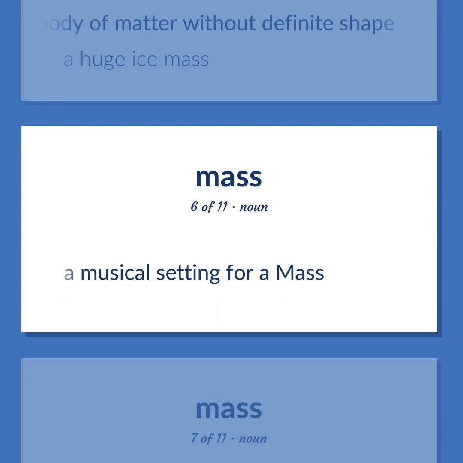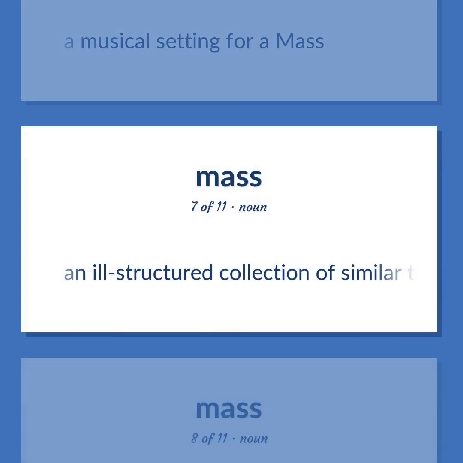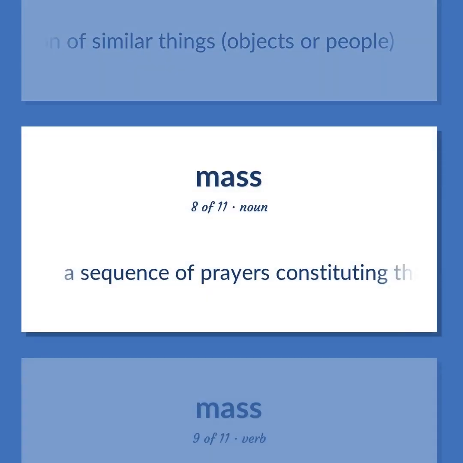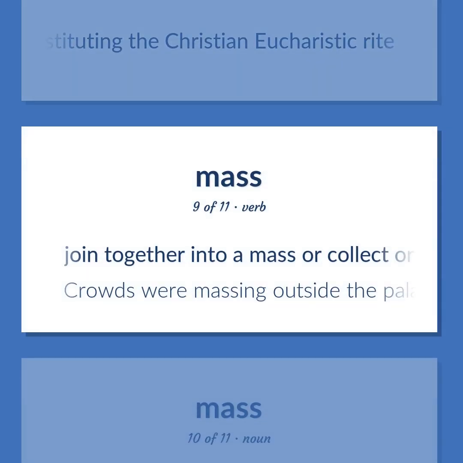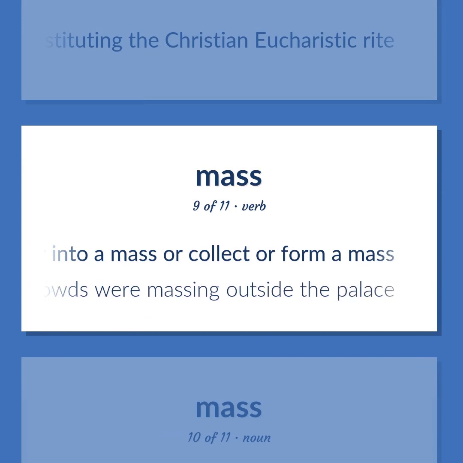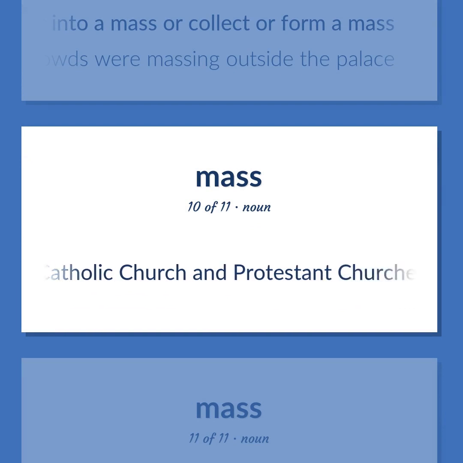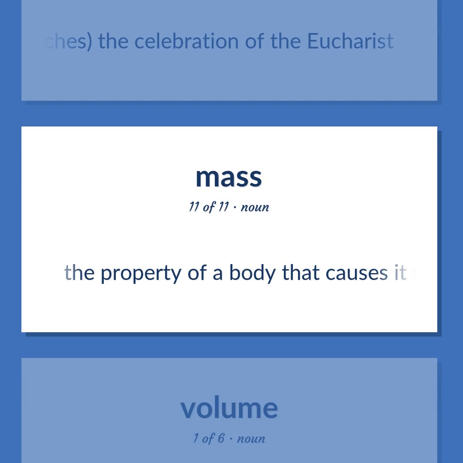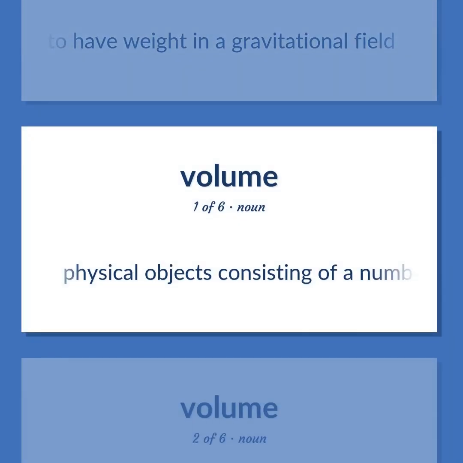A musical setting for a mass. An ill-structured collection of similar things, objects or people. A sequence of prayers constituting the Christian Eucharistic rite. Join together into a mass or collect or form a mass. Crowds were massing outside the palace. Roman Catholic Church and Protestant churches, the celebration of the Eucharist. The property of a body that causes it to have weight in a gravitational field. Physical objects consisting of a number of pages bound together.